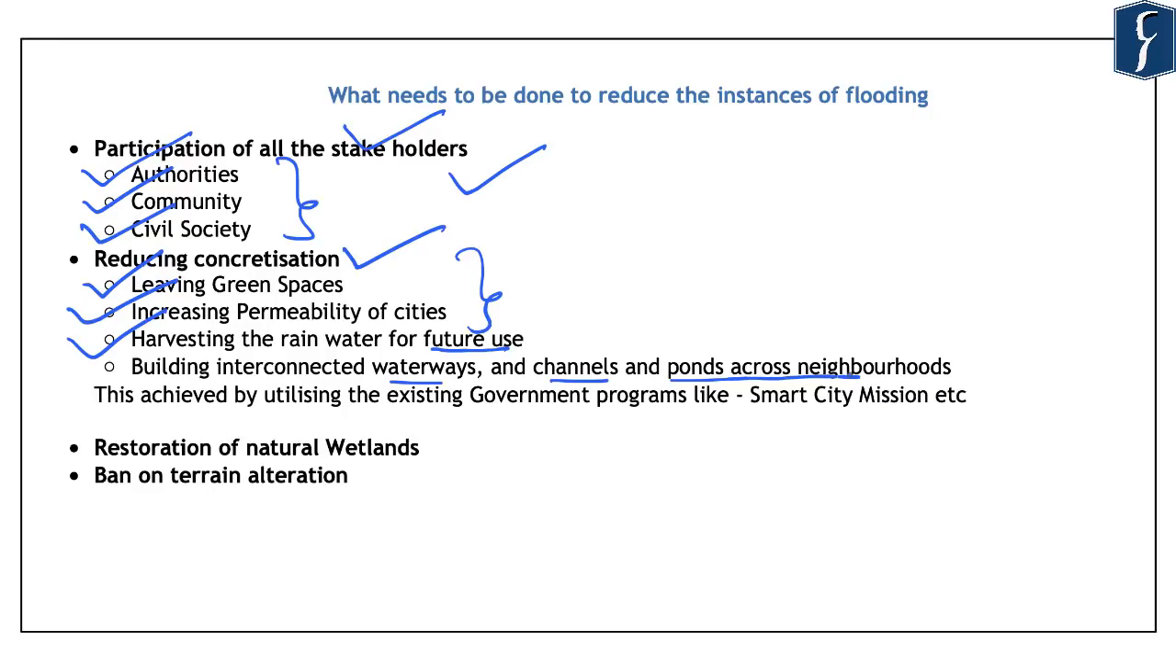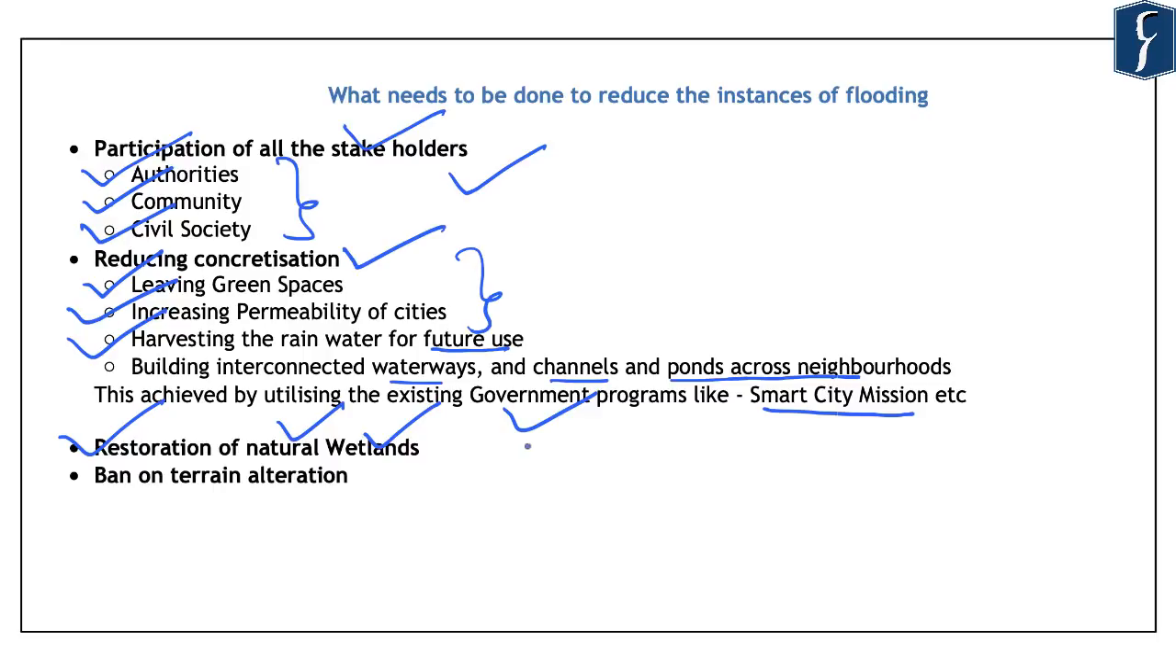For this, the author says that this can be achieved by utilizing the existing government programs like the Smart City Mission, the Amrut Mission, etc. Further, we note that various natural wetlands in the urban cities like the lakes, ponds, etc. have also been encroached, or they are facing the problem of eutrophication. And as such, there is a need for focusing on the restoration of natural wetlands in urban areas, and they are known to effectively handle the flood waters.